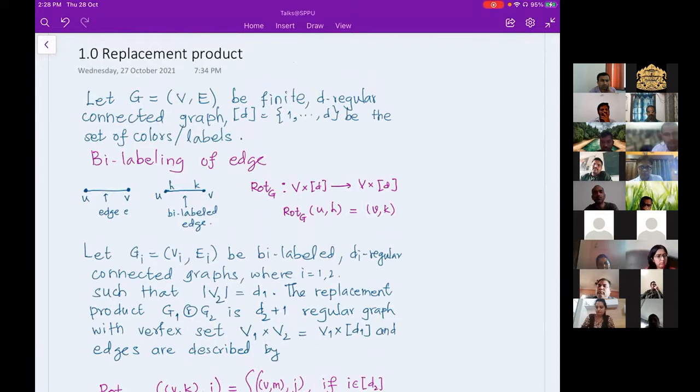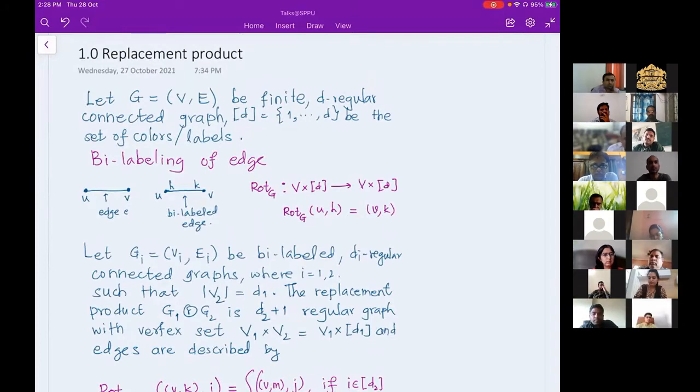So what is the replacement product of graphs? Whenever we are in replacement product or zigzag product, the graphs we will be using are regular graphs, they are connected graphs, and along the edges you have some colors.